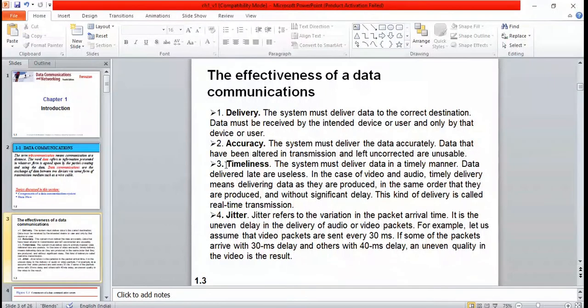Next one is timeliness. The system must deliver the data in a timely manner. If I am sending a mail, it should not take 3 hours to reach the destination.